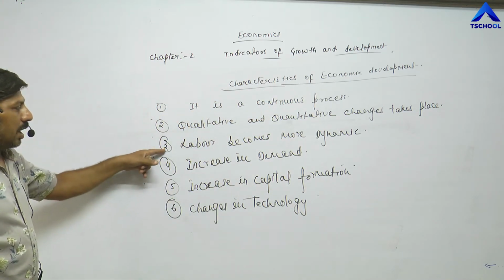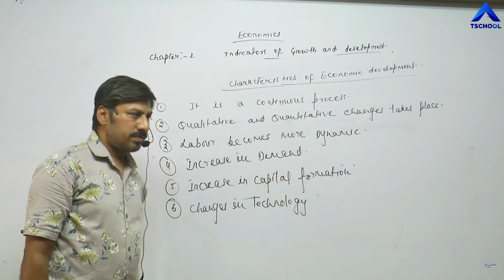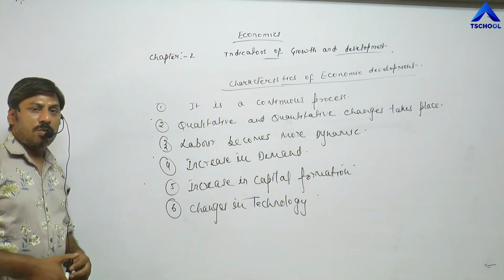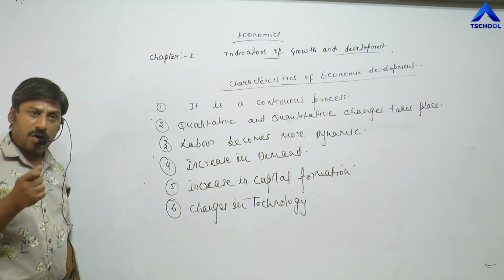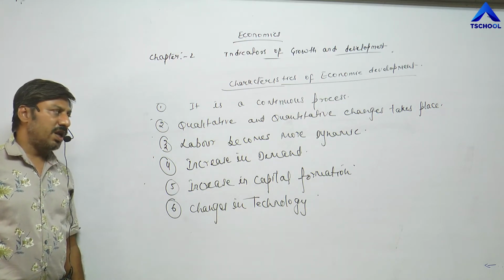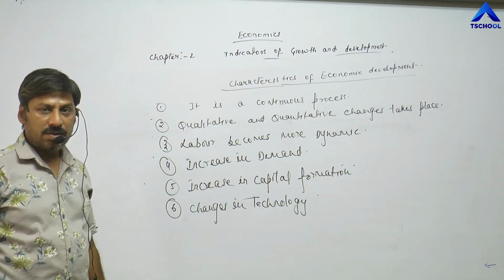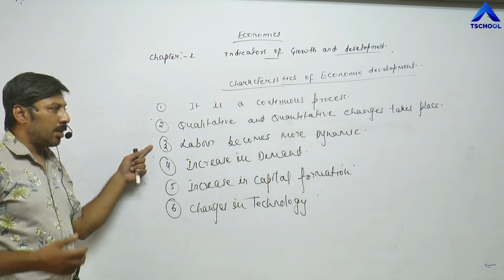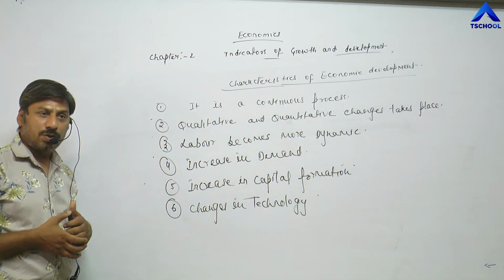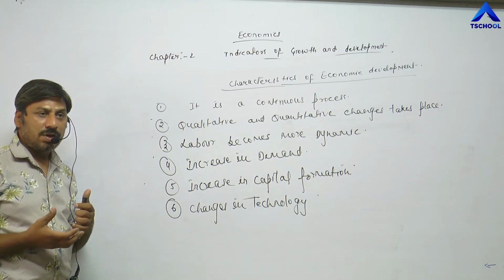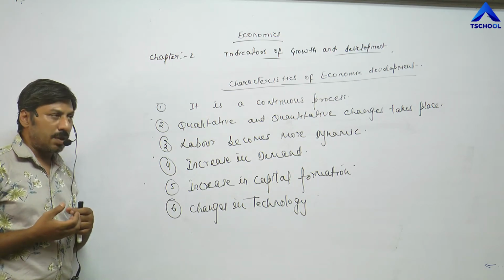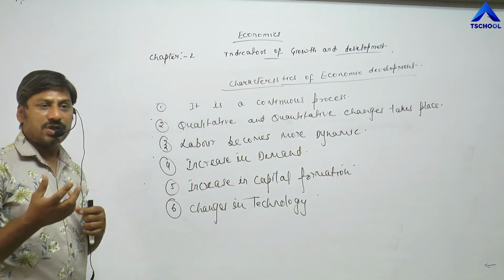Third one is labor becomes more dynamic. Whenever any economy is in the process of development, or in other words, whenever economic development takes place, government establishes various vocational institutes and training institutes, and tries to give education to laborers in order to make them more skilled.